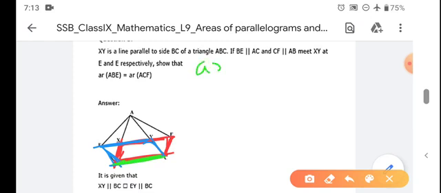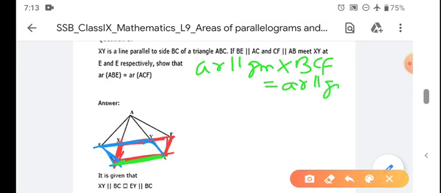So I can write that area of parallelogram XBCF is equal to area of parallelogram BECY. This is your number 1.